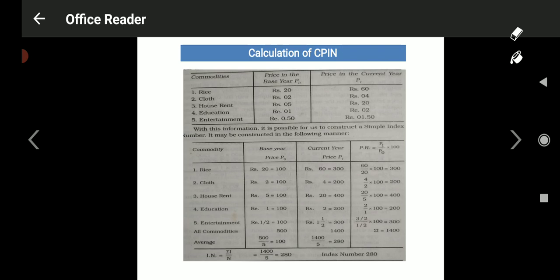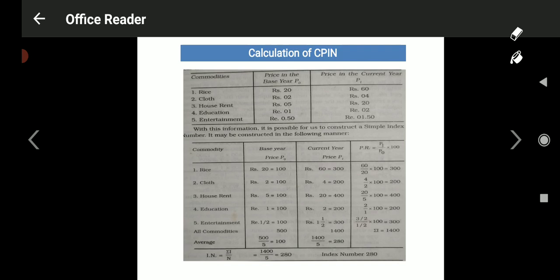Here the current year price is 60 for rice and the base year price is 20. Looking at the price of rice, in the base year it is 20 and in the current year it is 60. Look at the equation: PR is equal to P1 upon P dash into 100. What is P1 here? P1 is the current year price. P dash is the base year price. So P1 is 60 and P dash is 20. 60 divided by 20 into 100 is equal to 300.